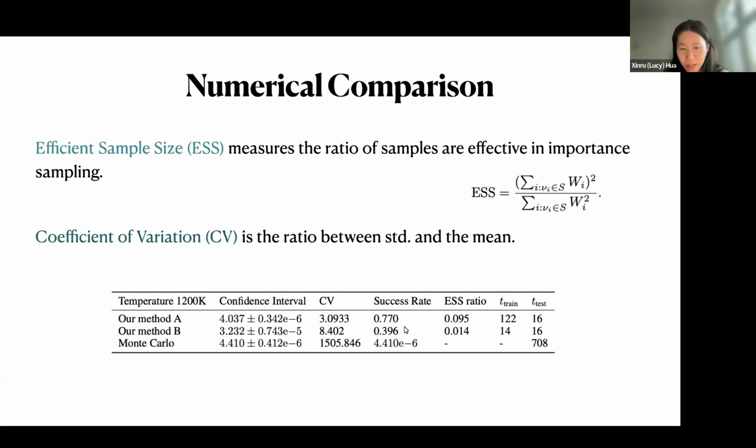This means our bias potential successfully helped move the molecule from A to B. And if we combine the training and test time, method A is 4 times faster than the Monte Carlo. Also, one thing to note is the training time is a one-time cost. It will not grow as we want to sample more paths. Only the test time will grow. And the test time offers about 40 times speedup compared to the Monte Carlo.